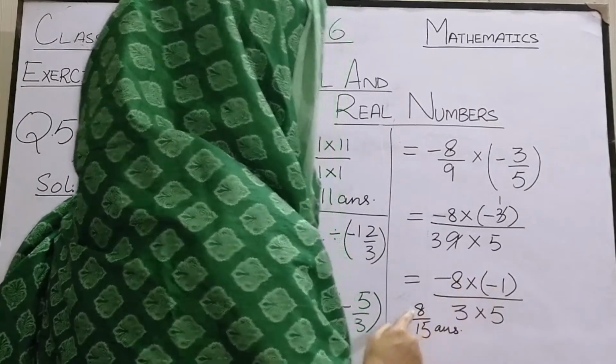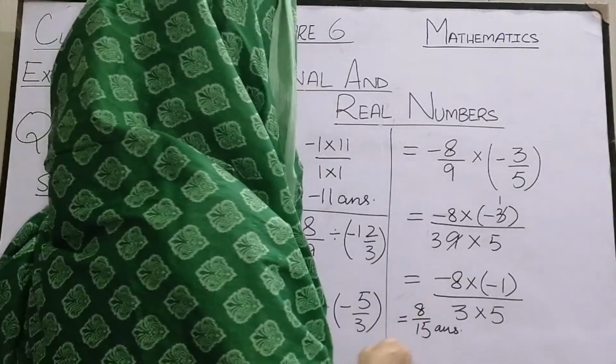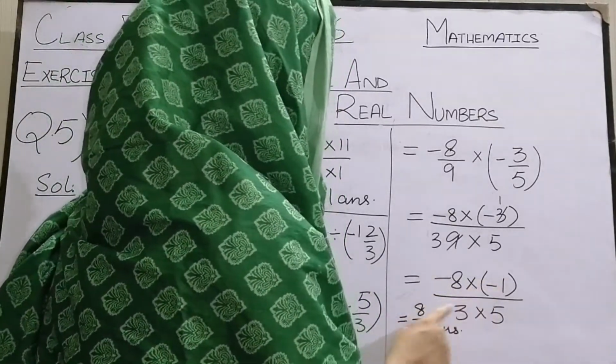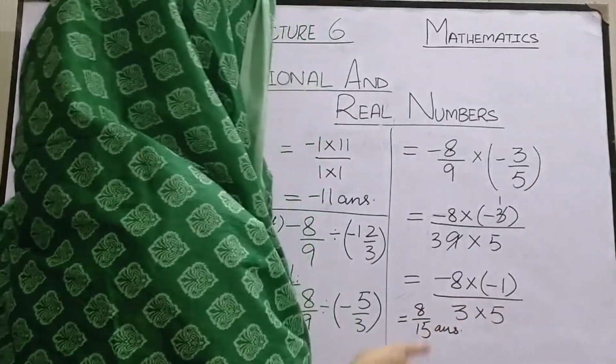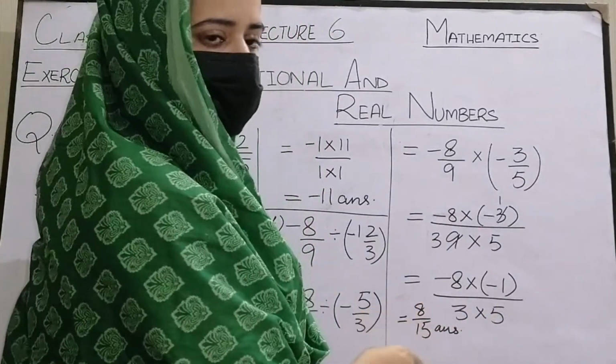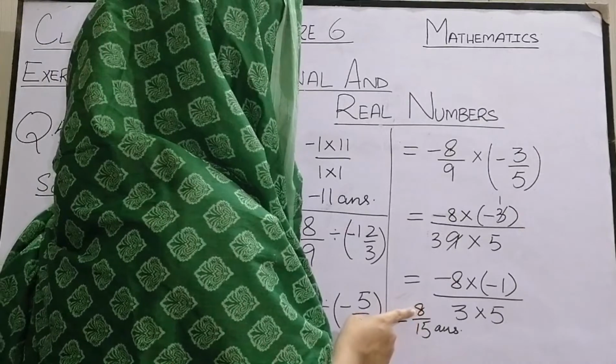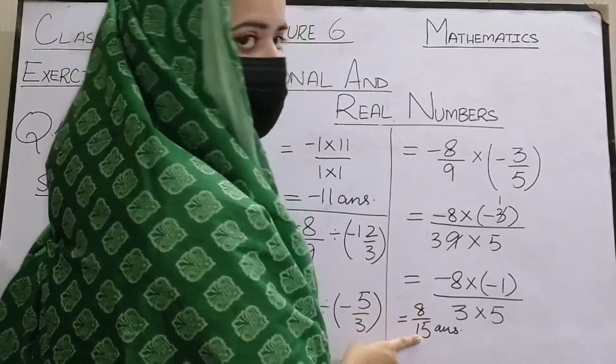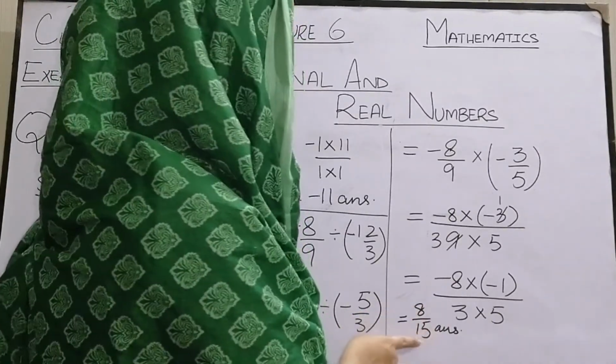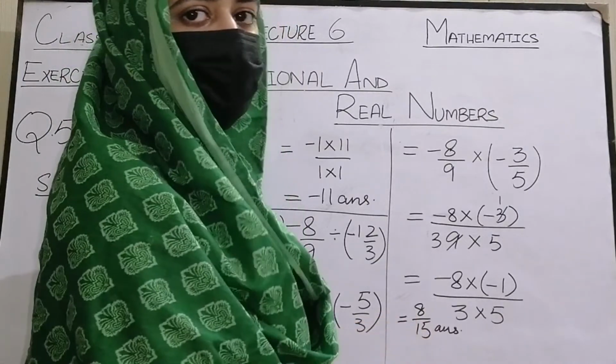Minus minus plus, we do not have to write the plus sign as it is understood. 8 ones are 8 and 3 fives are 15. This fraction is not an improper fraction. It has a smaller numerator and bigger denominator, so it's a proper fraction. We do not have to convert this into a mixed fraction.